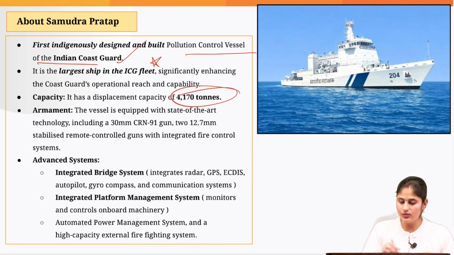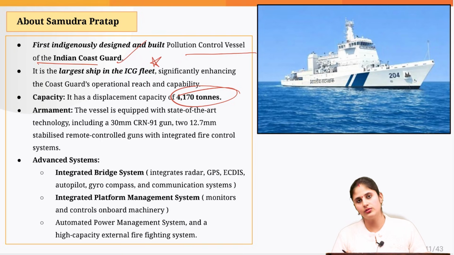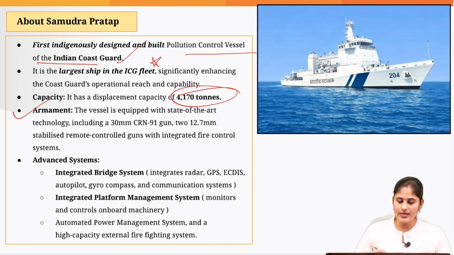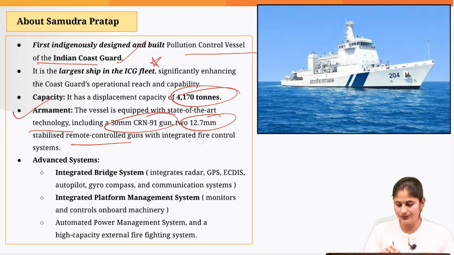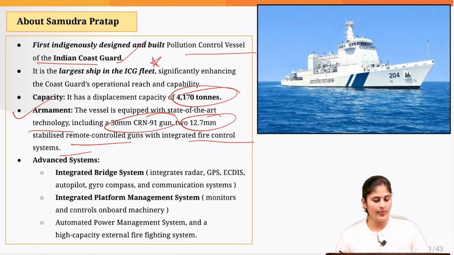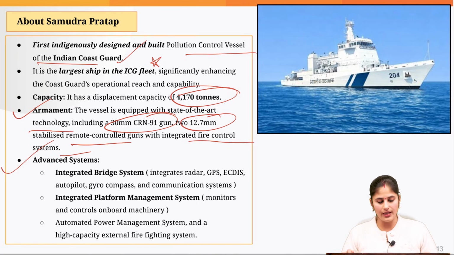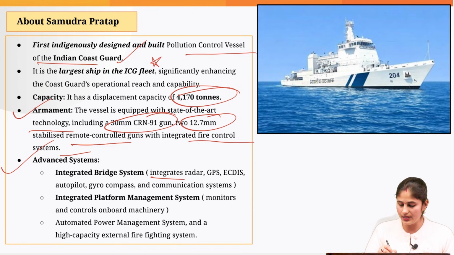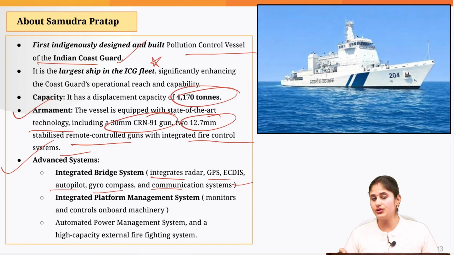It has the capacity to displace more than 4,000 tons of water, and it is armed with state-of-the-art technology like different kinds of guns and fire control system. Then it has advanced systems like, for example, the integrated bridge system, which integrates radar, GPS, autopilot, gyrocompass, communication systems, etc.